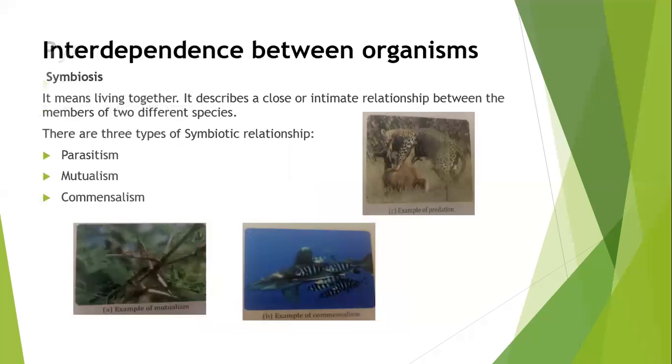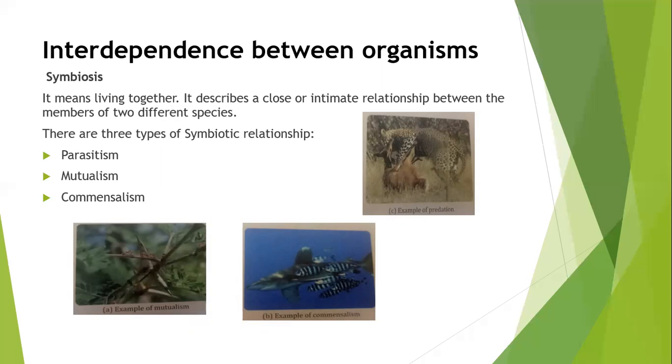Now the next is interdependence between organisms. So in this we will study symbiosis. Symbiosis means living together. It describes a close or intimate relationship between the members of two different species. In a symbiotic relationship, the interaction of species is different from the regular interaction. There are three types of symbiotic relationship.